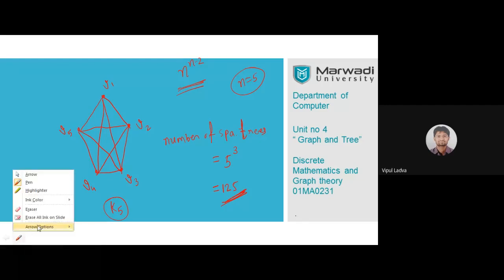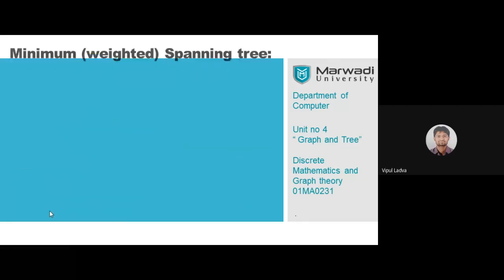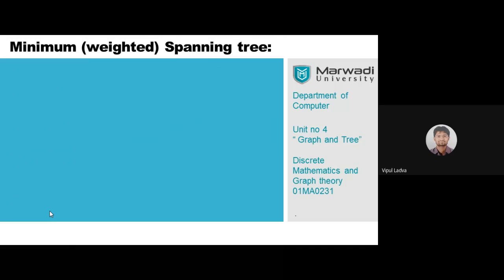So let me take you further. Let me raise this: minimum spanning tree. Now, if you think that I'm heading towards a specific topic, I'm heading towards one of the algorithms. 2-3 different algorithms you had already learned in your data structure, if you remember the name, to identify the minimum distance between 2 vertices. Dijkstra's algorithm, you had already learned. What was the concept related to that?